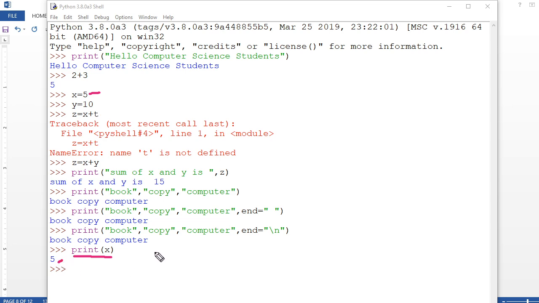I can write in a different way also. See here, I am going to write here print in double quotes a message, "the value of x is", then comma, then I am putting this x, so now with the message it is coming. Both are the same thing, but the way you are writing it is different.